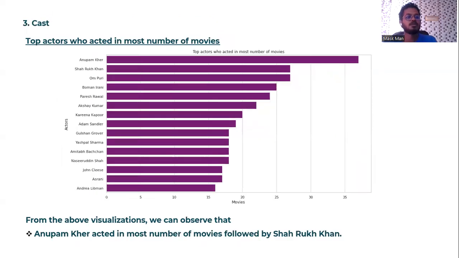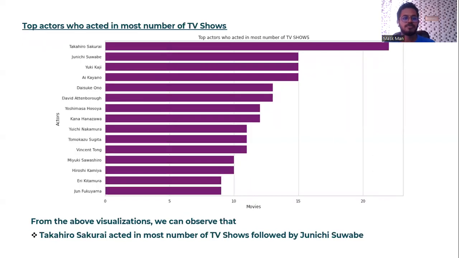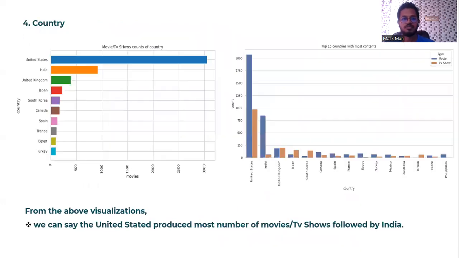And the third column is cast. Here you can observe that Anupam Kher and Shah Rukh Khan are the actors who acted in the most number of movies. And when it comes to TV shows, Takehiro Sakurai and Junichi Suwabe are the actors who acted in the most number of TV shows.